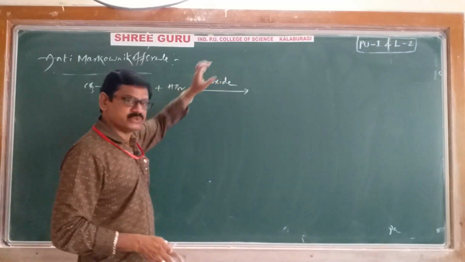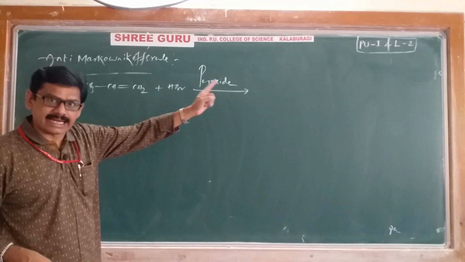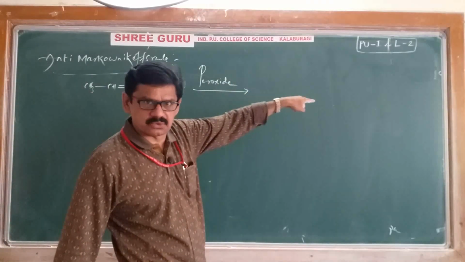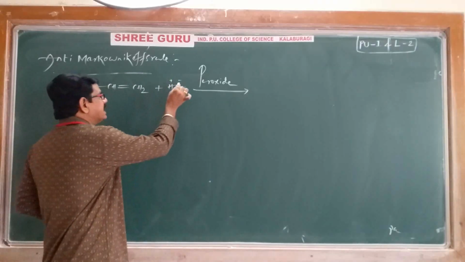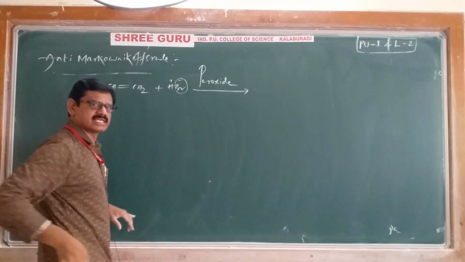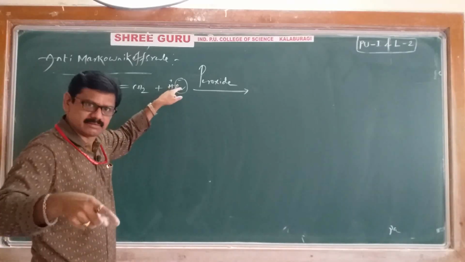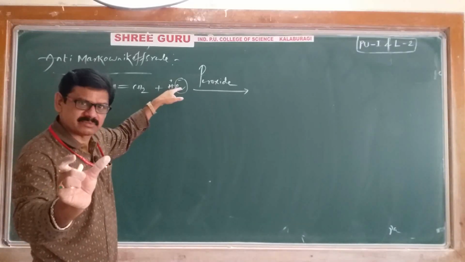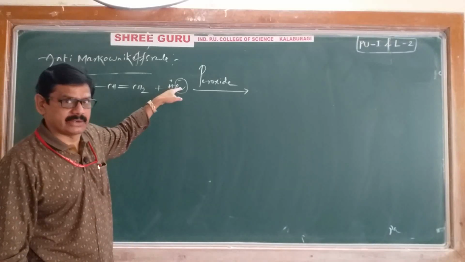When peroxide is used, addition takes place just opposite to Markovnikov's rule. Again it is H plus and Br minus. It is the negative part of the addendum. Now this negative part of the addendum goes and adds across the double bond to the carbon which contains more number of hydrogens.